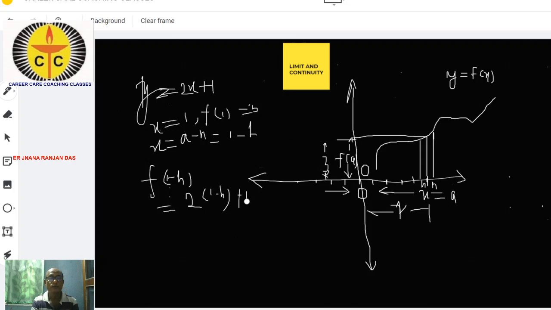That is equal to 2 minus 2h plus 1, so that is equal to 3 minus 2h.